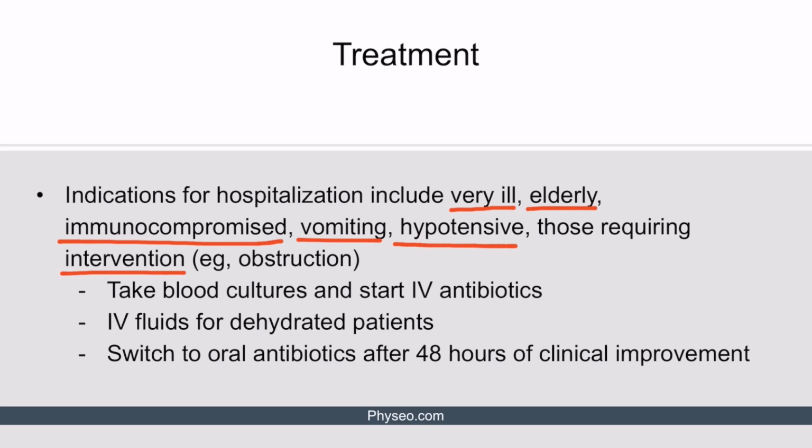In hospitalized patients, we usually take blood cultures and start IV antibiotics. IV fluids are given to dehydrated patients. Patients are then switched to oral antibiotics after 48 hours of clinical improvement.